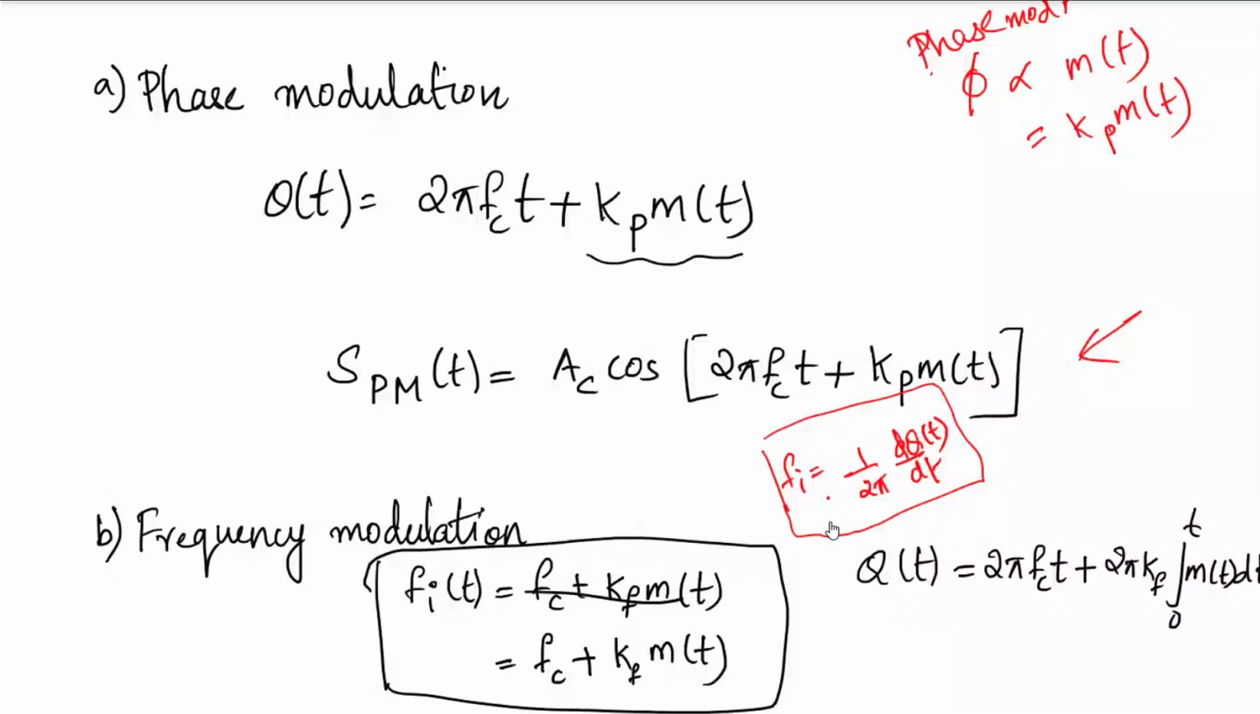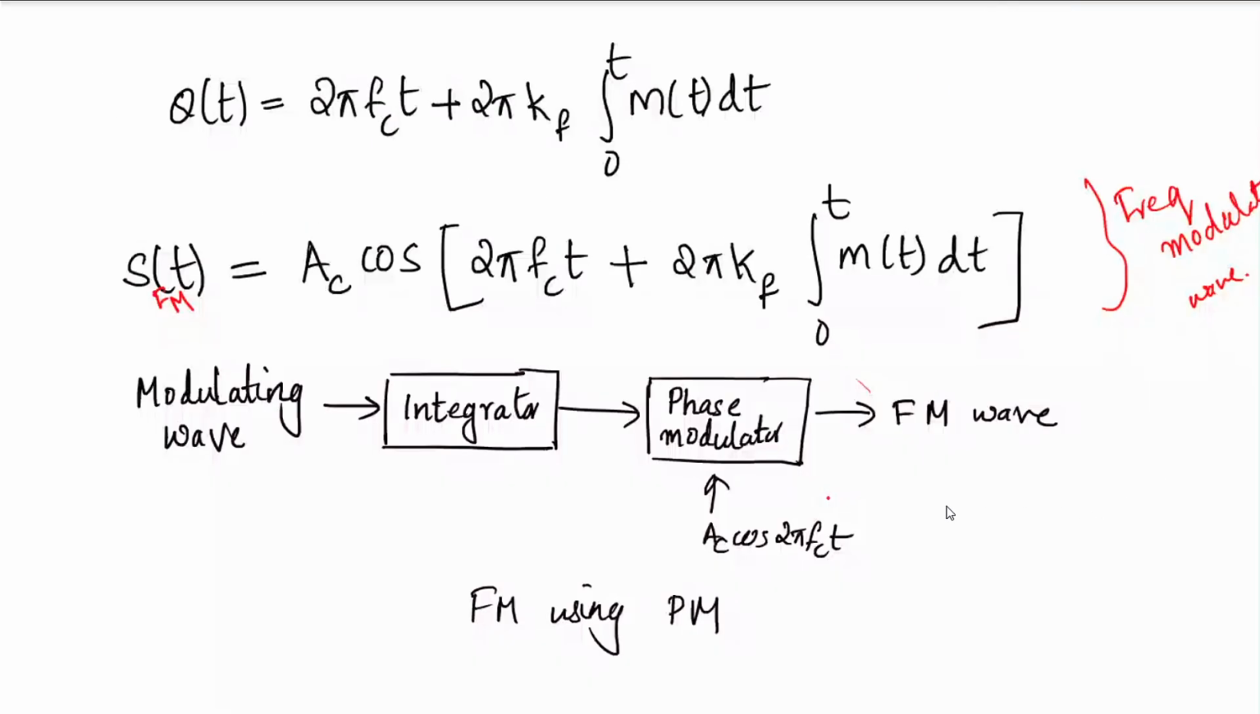So you know the expression for PM, phase modulation, and FM. Now, using a phase modulator to generate an FM wave: the carrier signal is given, the modulating wave is input to the integrator, and then the phase modulator gives you the FM wave, Ac cos 2 pi fct. If you give the message signal and carrier signal directly to the phase modulator, you get a PM wave. But if the message signal is passed through an integrator first, and that is the input to the phase modulator, you get an FM wave. So this is FM wave generation using a phase modulator.